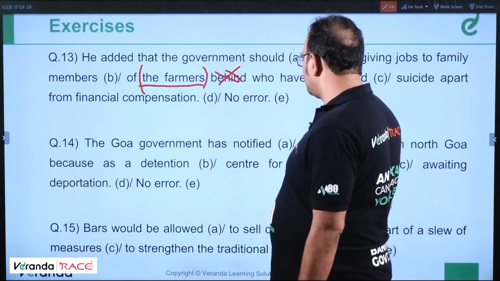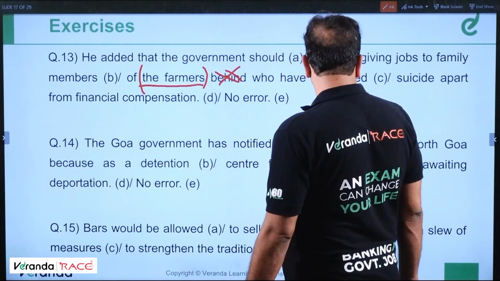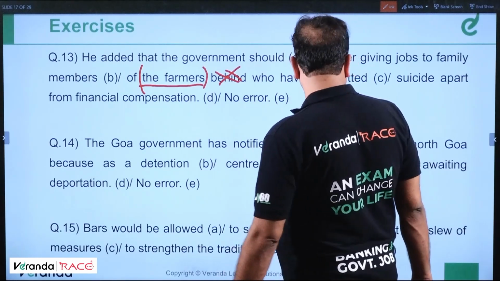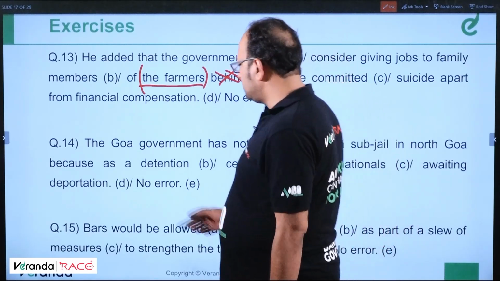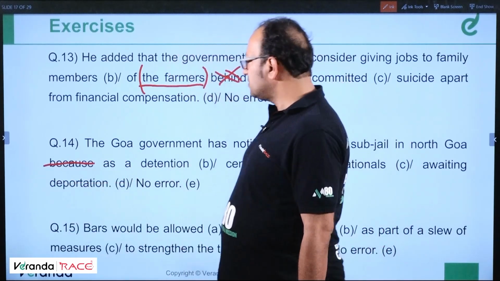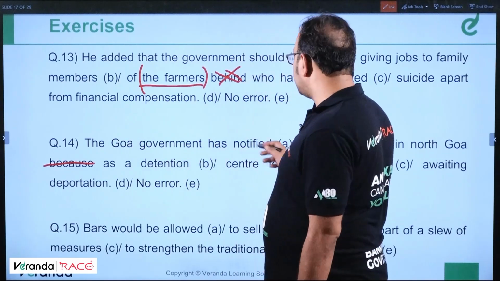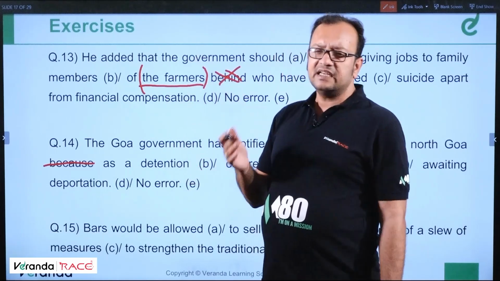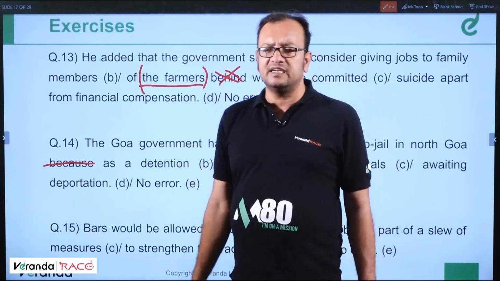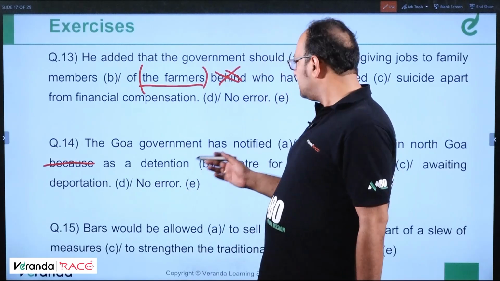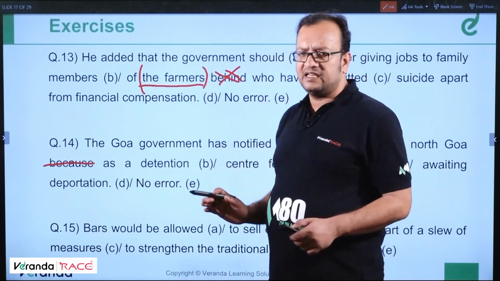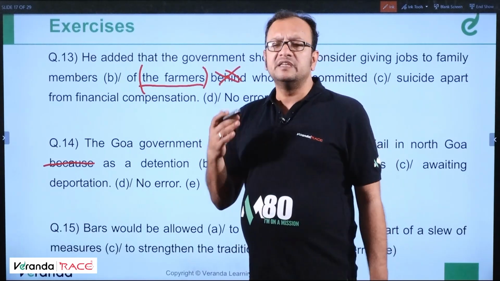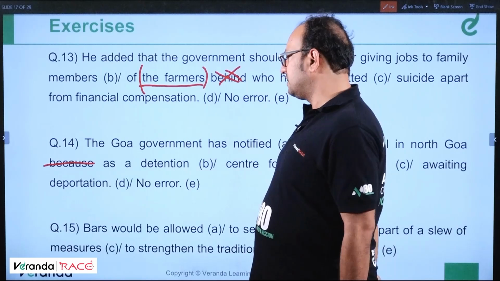The Goa government has notified Mapusa sub-jail in North Goa because as a detention center for foreign nationals awaiting deportation. See, this because is not required, because we are saying the Goa government has notified Mapusa sub-jail in North Goa as a detention center. It has decided that it will be a detention center. So this because is not required. Because is used to show reason, but this is not required over here.